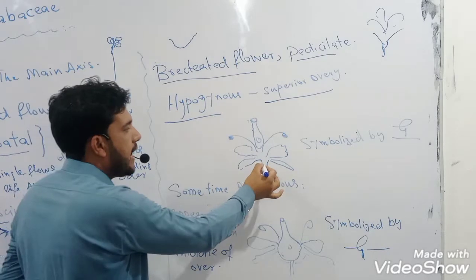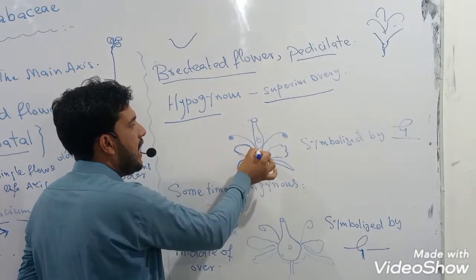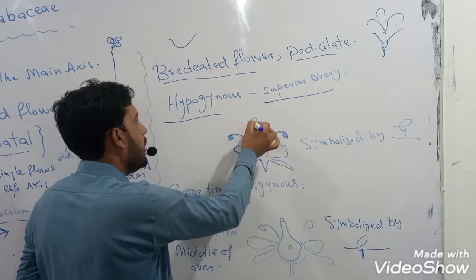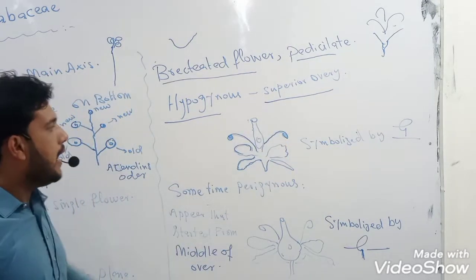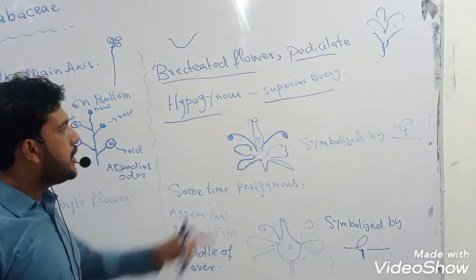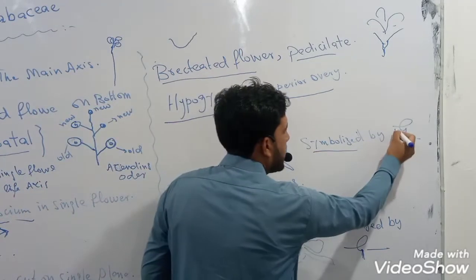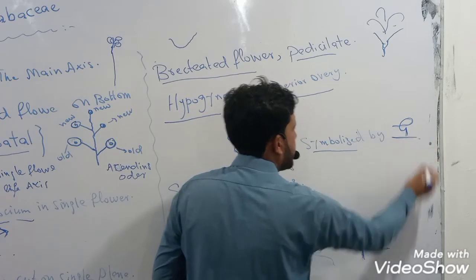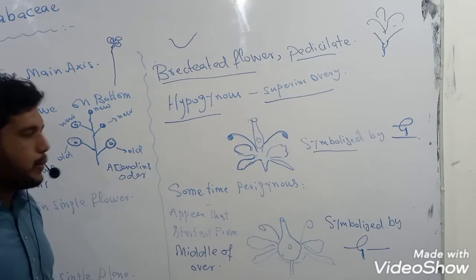If we consider the diagram, in this diagram these are sepals, these are petals, and these stamens are Androecium. If we observe, the ovary is superior to all of these parts. This condition is known as hypogynous condition or hypogynous ovary. And this is symbolically represented by a symbol G with a line under it, which means that the ovary is hypogynous.